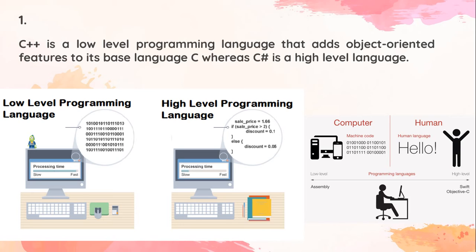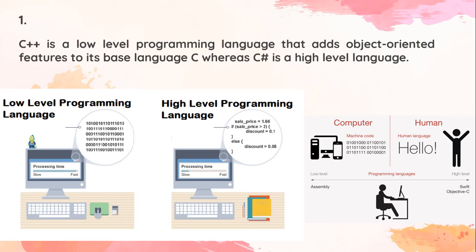So the question is, what is a low level programming language and what is a high level programming language? In a simple manner, low level means whatever we write is converted directly into machine code, in binary form, 0 and 1.